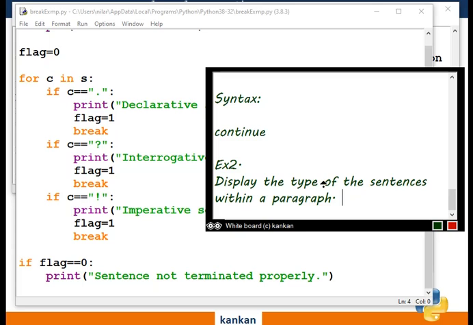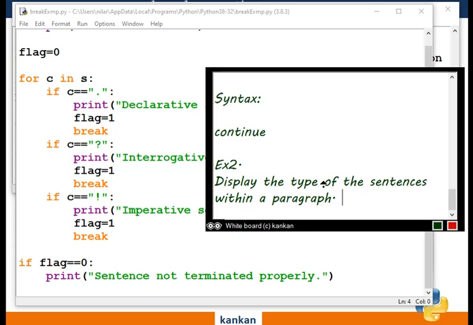In break, we used one sentence. We inputted one sentence and tested whether it is declarative, interrogative or imperative. But here, we will input the paragraph, one, two or more sentences will be there, and we need to test all these sentences.